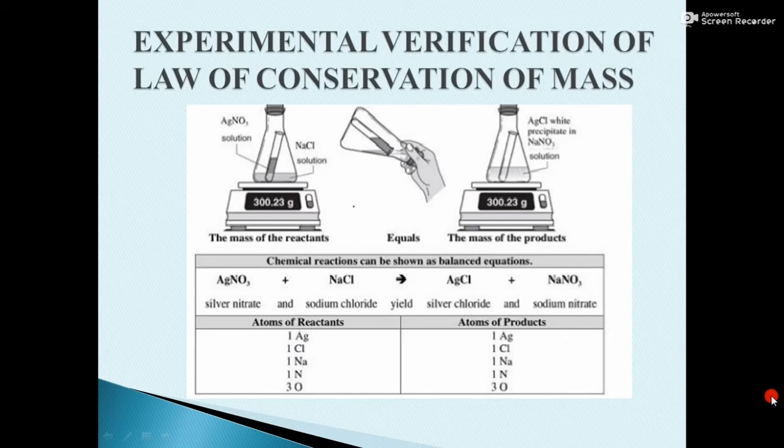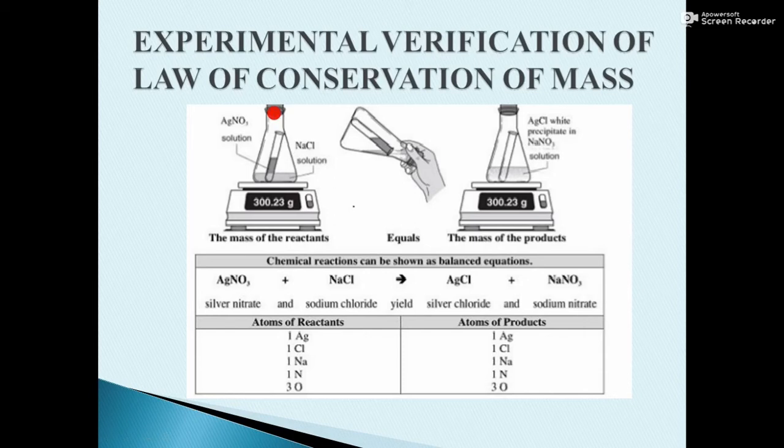Experimental verification of the law of conservation of mass. Now this law can be proved by performing a very simple experiment in the laboratory. We'll take a conical flask and inside it we'll place a test tube. Sodium chloride solution will be taken in the conical flask, and before inserting the test tube inside the conical flask, we'll add silver nitrate solution to it. A cork is fitted at the mouth of the conical flask in order to make it a closed system.